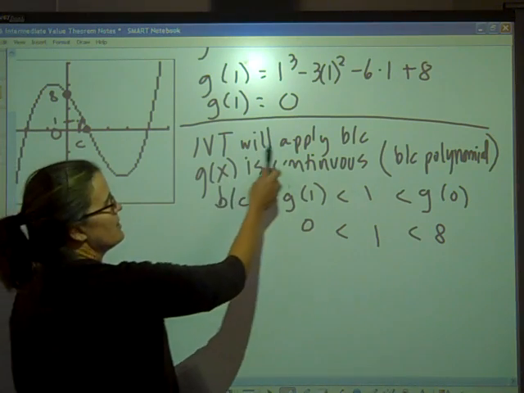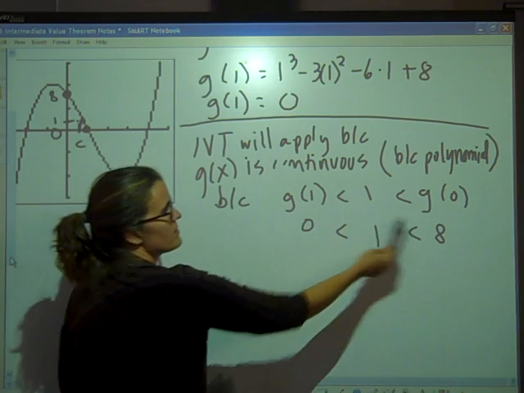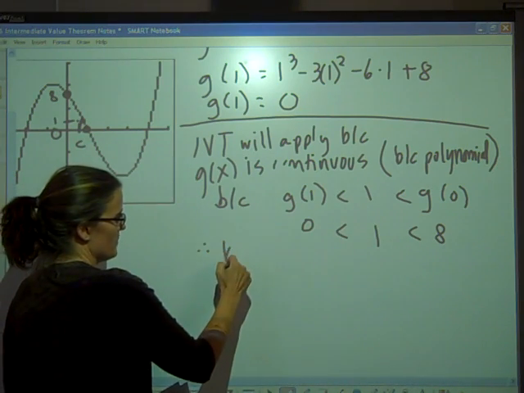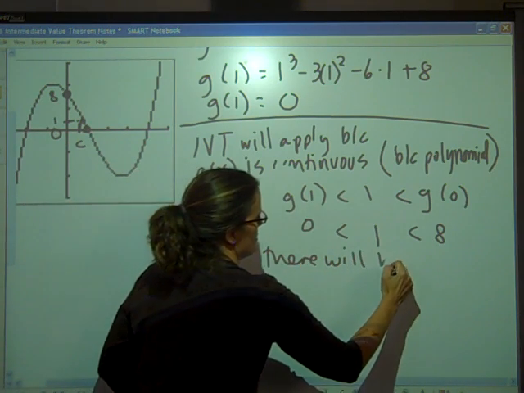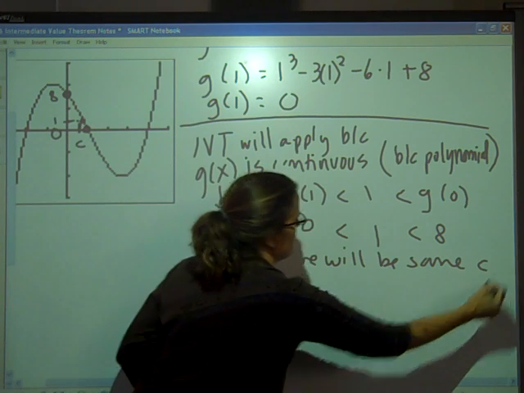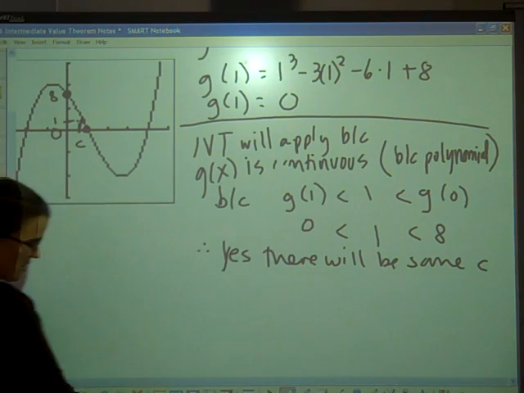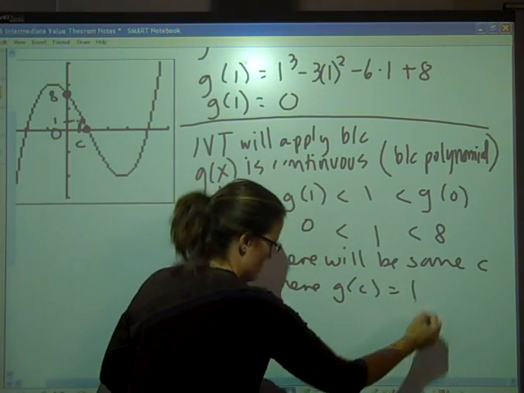So what did I write so far? IVT will apply because g of x is continuous, because it was polynomial, and because 1 falls in between the two desired outputs. Okay, so therefore, yes, there will be some c value, some c where g of c equals 1. So to figure that out, let's write that, where g of c equals 1.